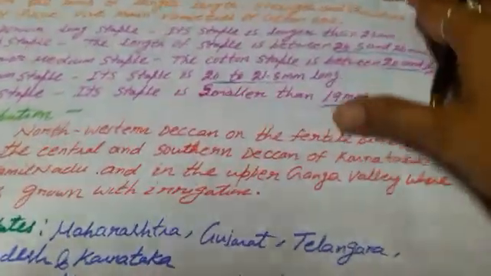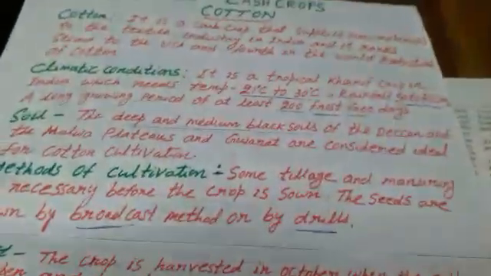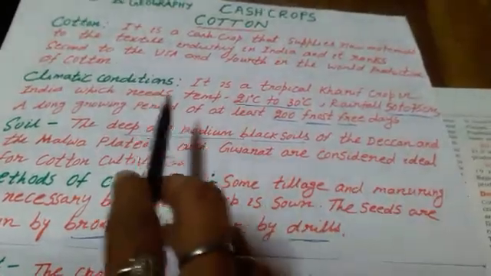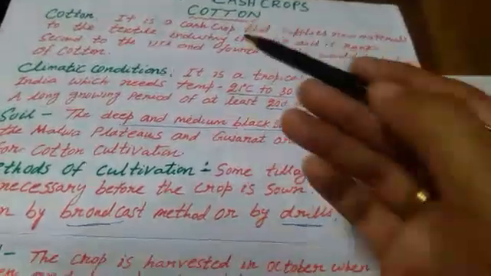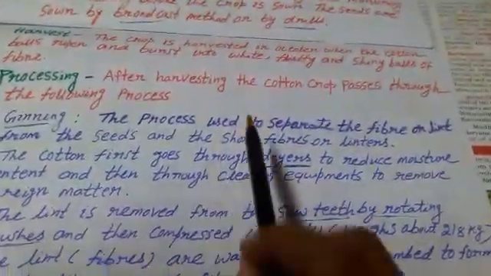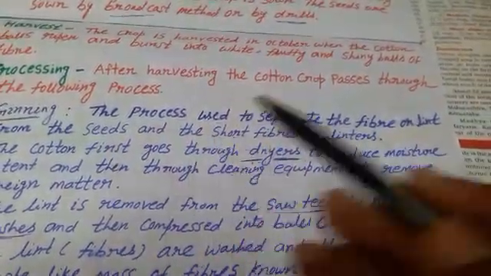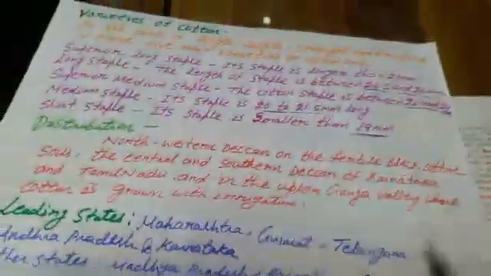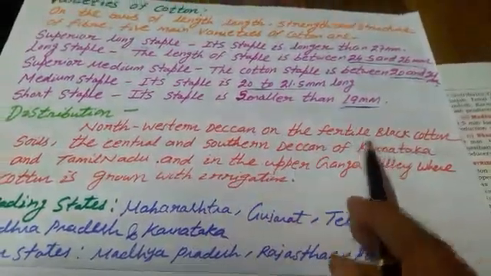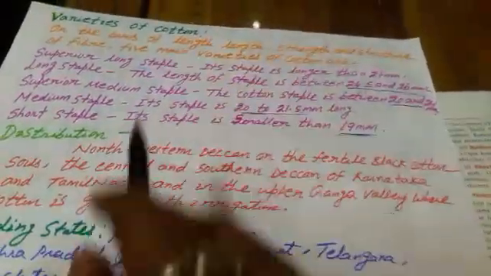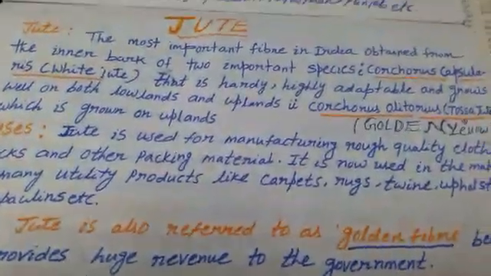Related to the cotton portion, what type of questions should you prepare? The climatic conditions and geographical conditions needed for cotton cultivation. What are the various processes? Define the following terms: ginning, sliver. Then mention the varieties of cotton, major distribution areas, and the leading states based on cotton. These are the questions. Now we'll learn about the next fiber crop, jute.